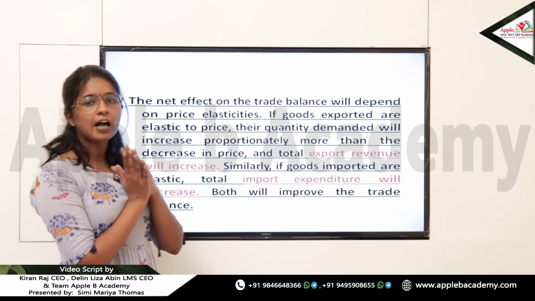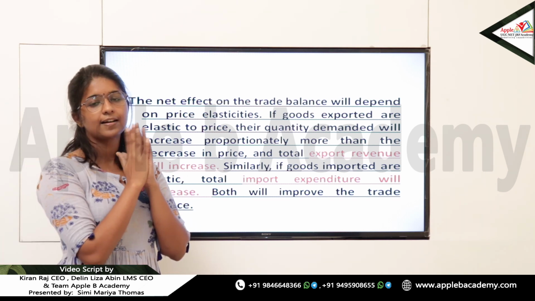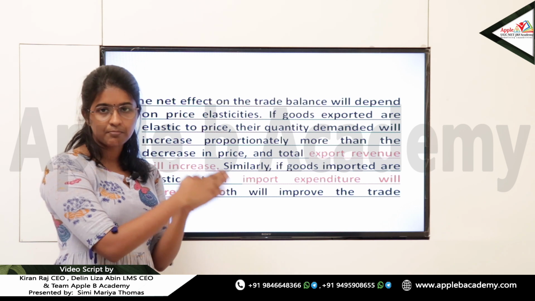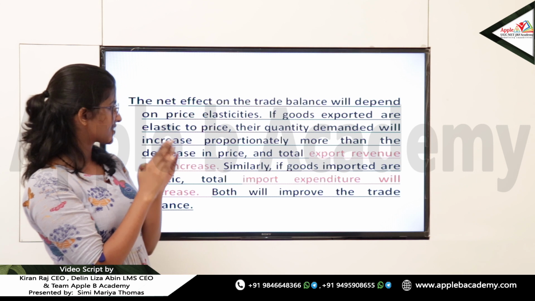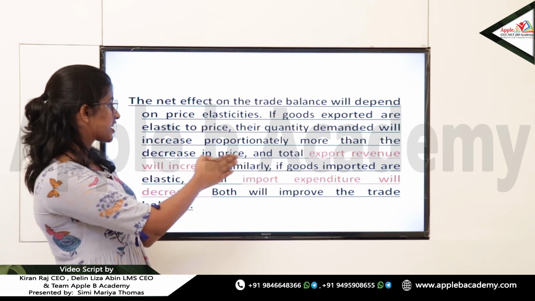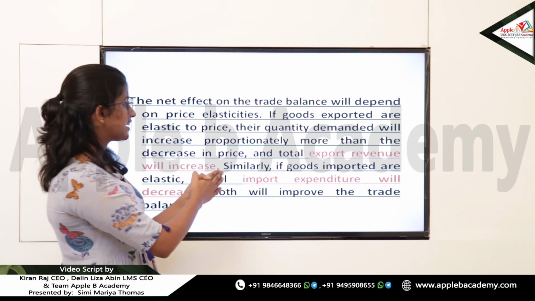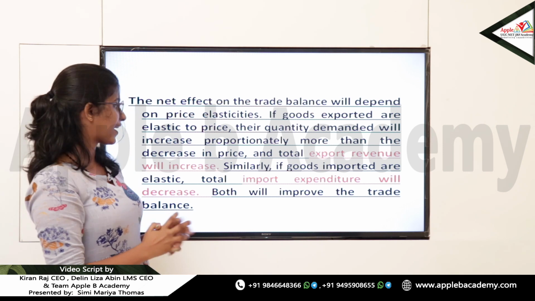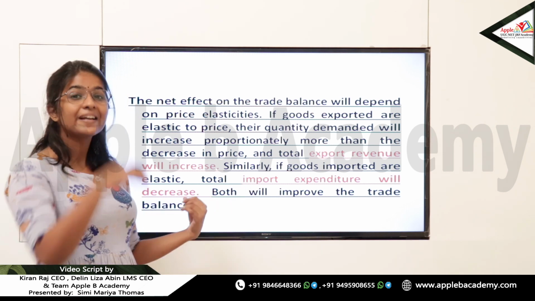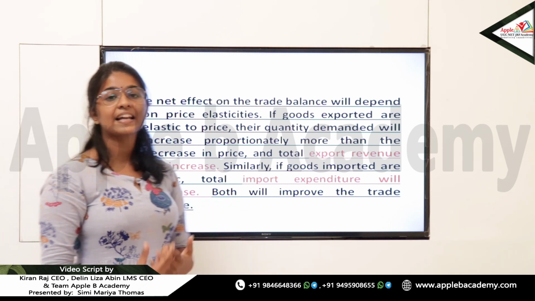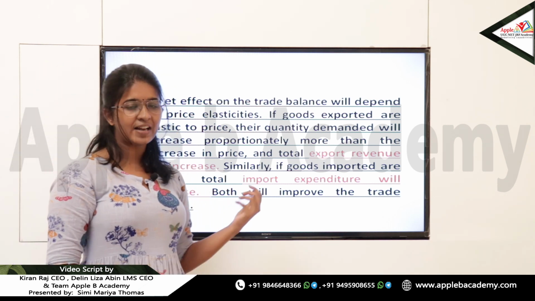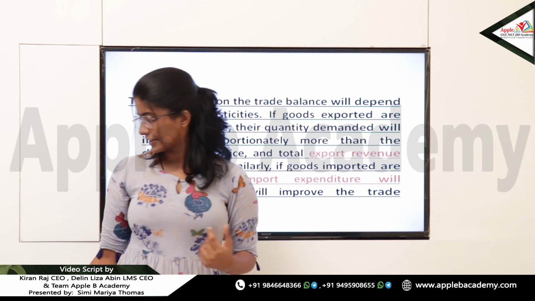So that is how we are analyzing the elasticity in the case of the Marshall-Lerner condition. If the goods exported are elastic to the price, the export revenue will be increasing, and if the goods imported are elastic to the price, the import expenditure will be decreasing. Okay, and through that the trade balance will be improving. So we will have a detailed explanation through a flow chart in the upcoming sessions.